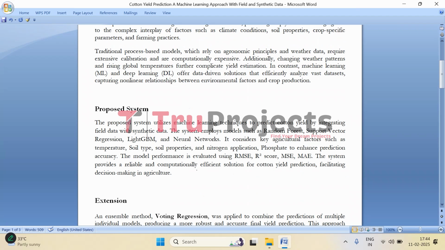And this project is designed to predict the cotton yield using machine learning. So instead of relying on some other traditional methods, here we are using machine learning models to predict the cotton yield by using field data and also synthetic data.